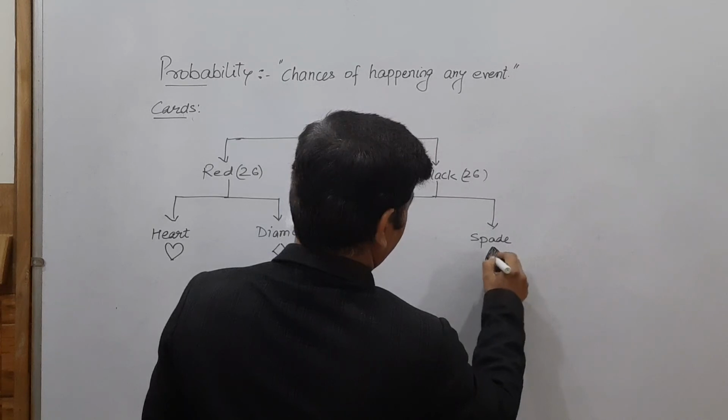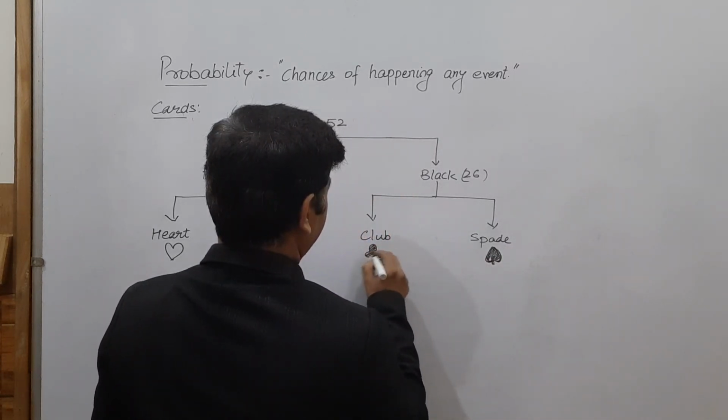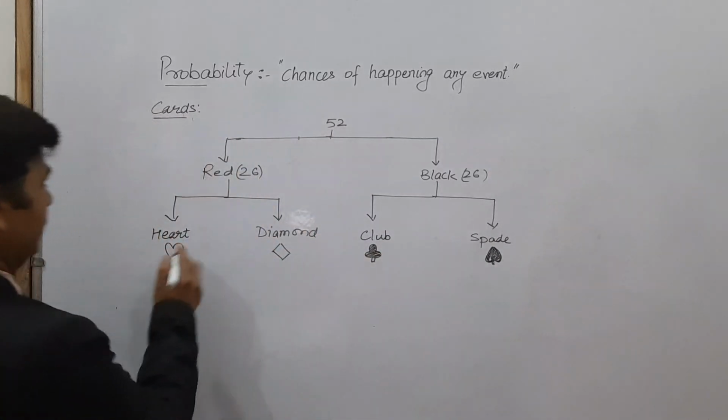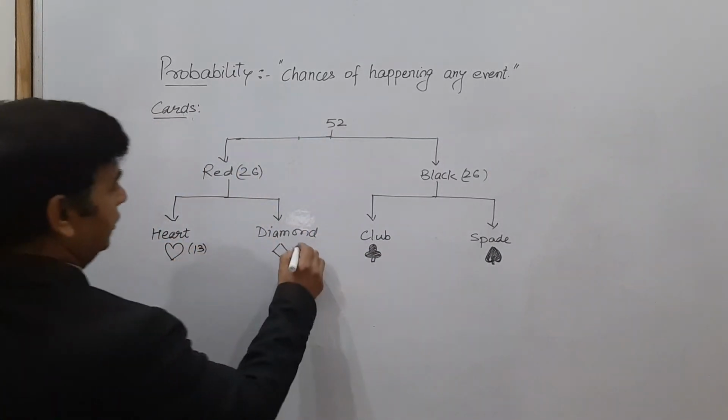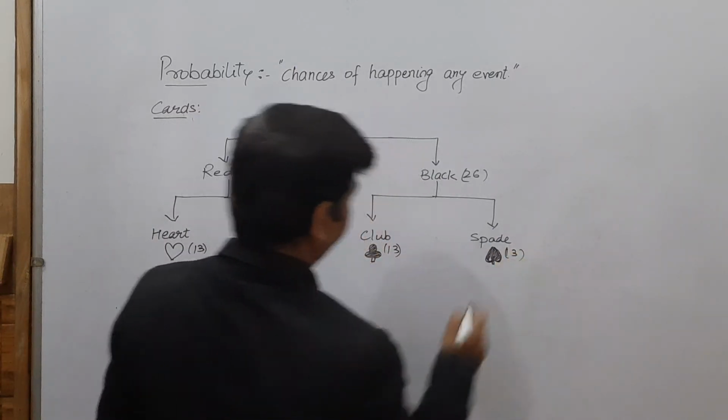These are black in color, so I am darkening this one. This is also black in color. Each of these suits has 13 cards.